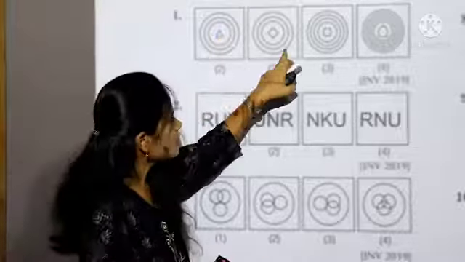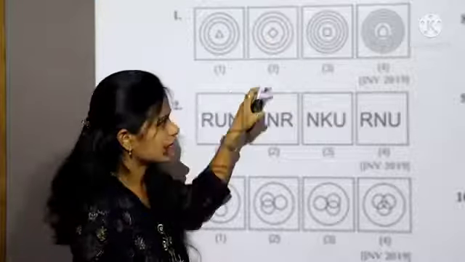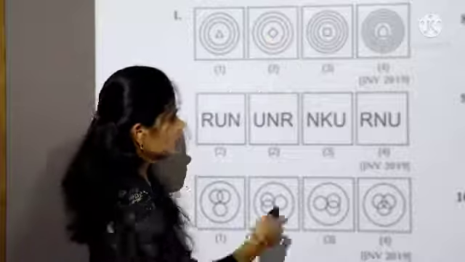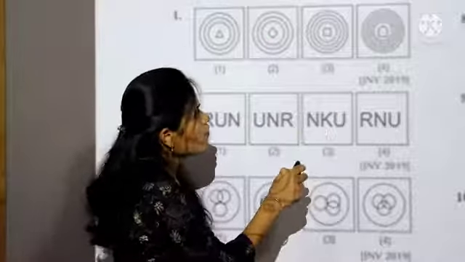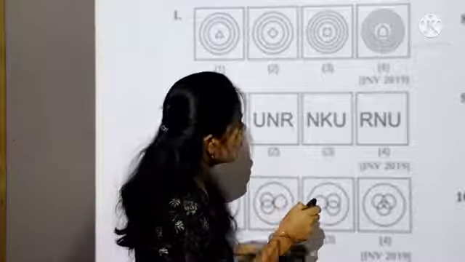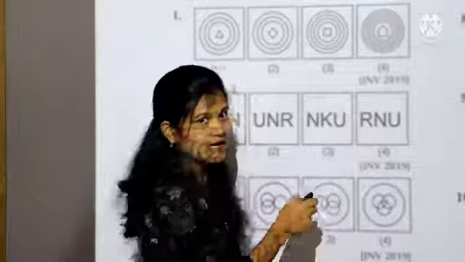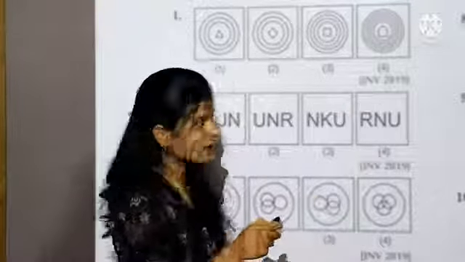In the second, 3 circles but inside a 4-line geometrical figure. In the third box, 4 circles inside a 4-line geometrical figure. In the fourth box, 5 circles and inside a 5-line geometrical figure.